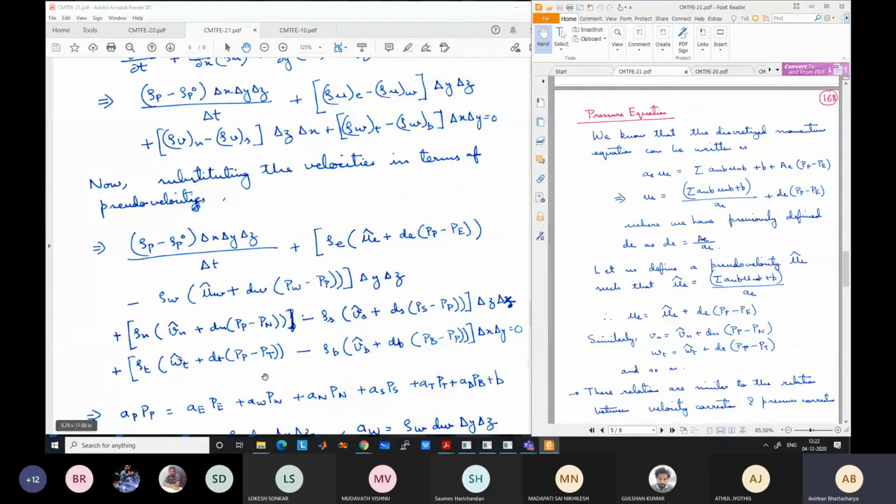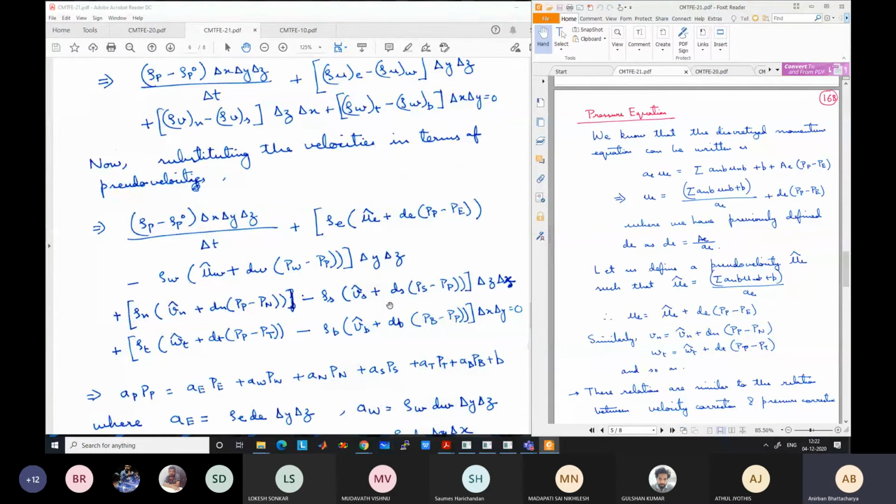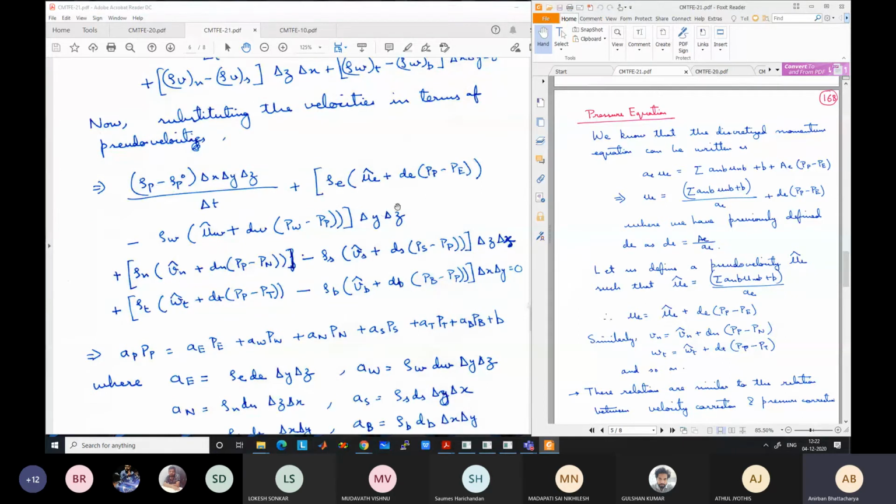Now look at this equation. If I collect all these U hat terms and move them to the right hand side, and also this unsteady term to the right hand side, and all the pressure terms except PP, that is PE, PW, PN, PS, PT and PB, all these terms we move to the right hand side, then on the left hand side we will be left only with the pressure at the grid point P, all the terms related to the pressure at the grid point P.